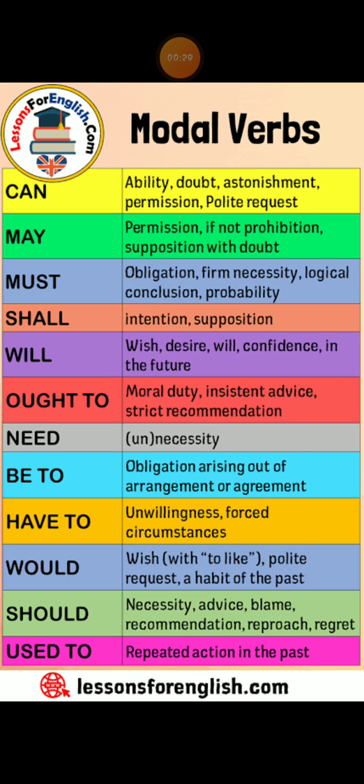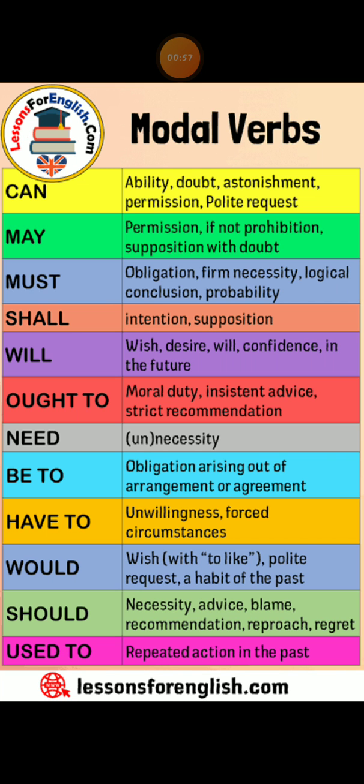Modal auxiliaries or modals are those verbs which are used with other verbs to express possibility, permission, obligation, etc. Some examples of modal auxiliaries are can, may, must, shall, will, dare, used to, could, might, ought to, should, would, need, etc. So here in this image you can see how these modals are used.